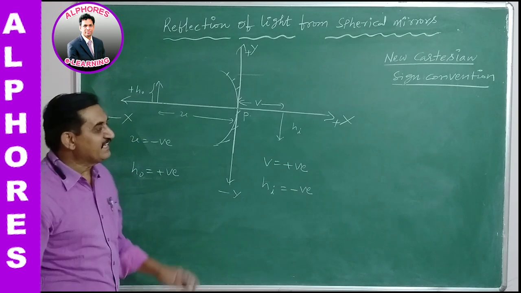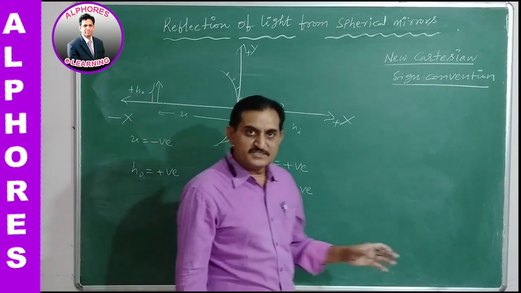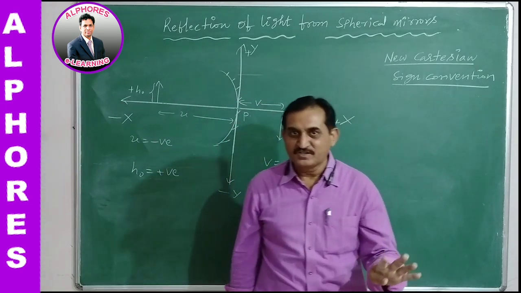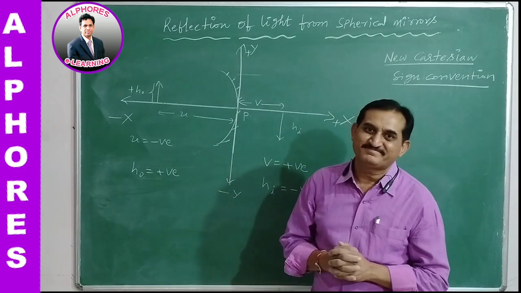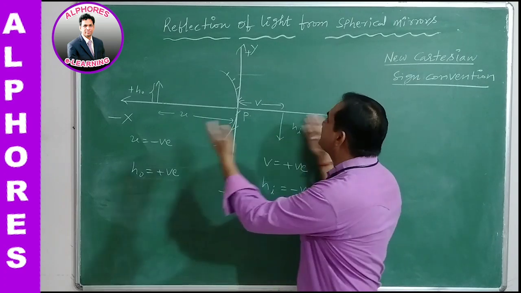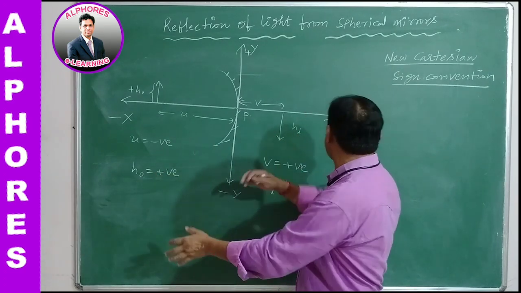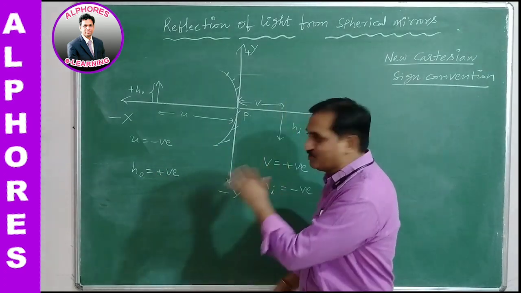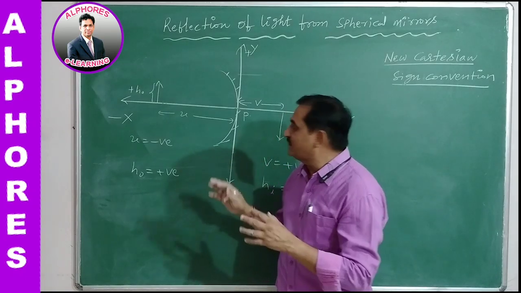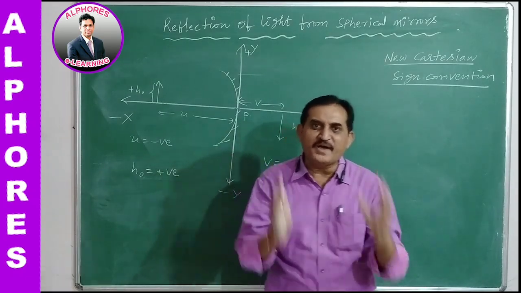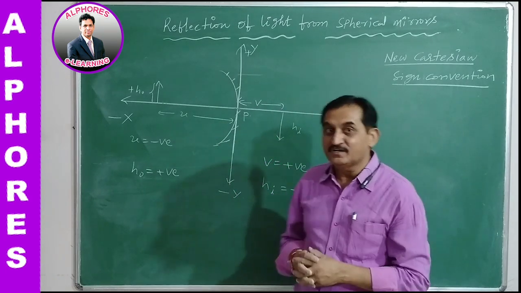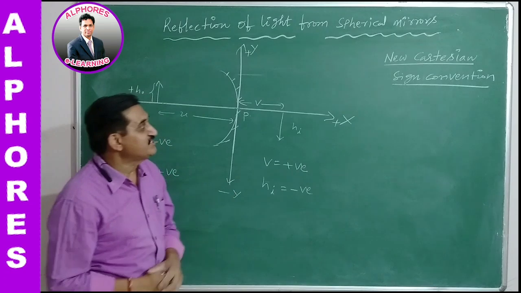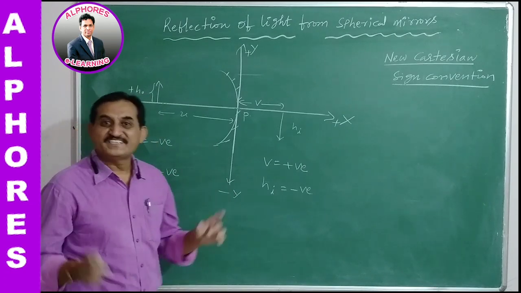So the four points we just discussed match with Cartesian signs. The coordinate system has negative x, positive x, positive y, negative y, and these quite match the sign convention of the spherical mirror. Therefore, it is referred to as the new Cartesian sign convention.